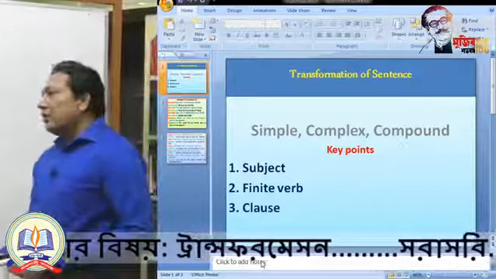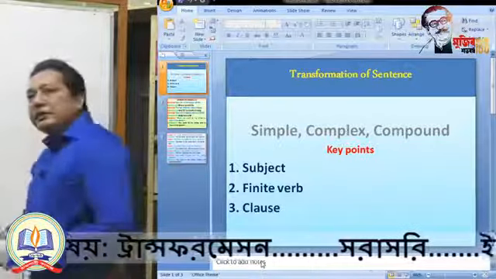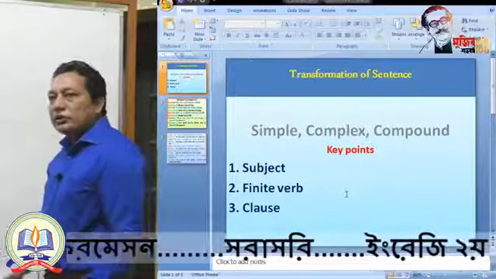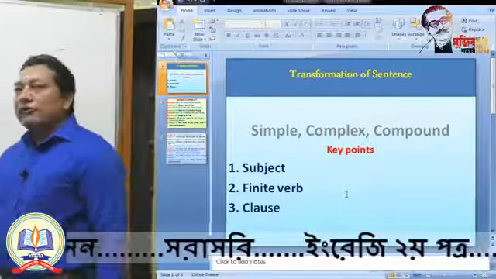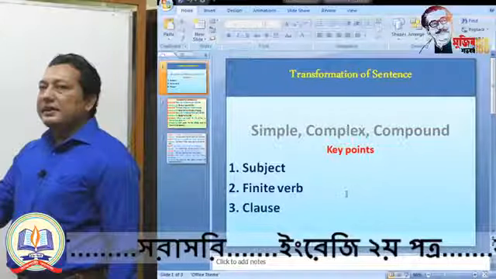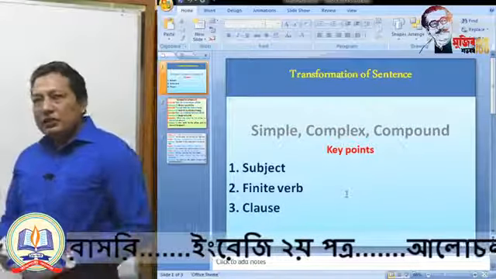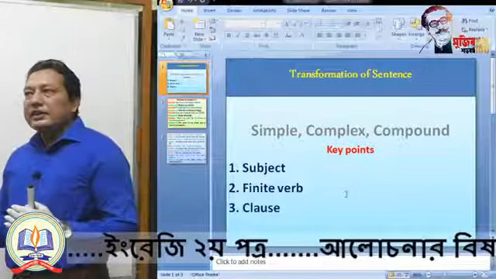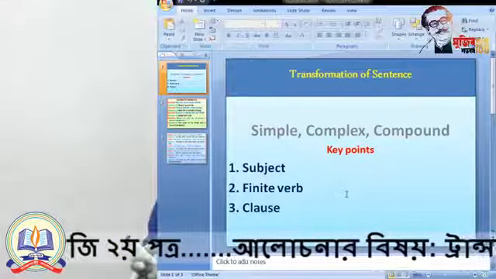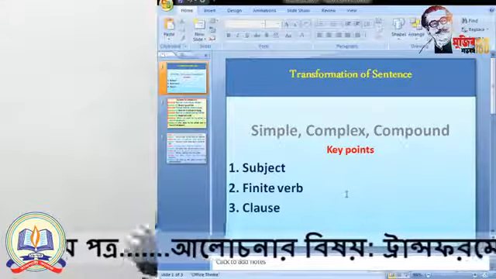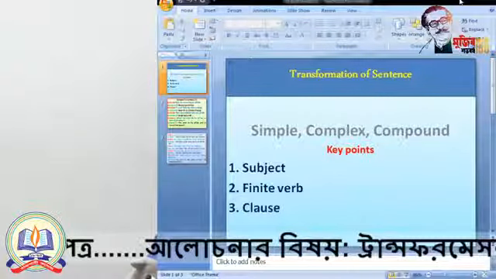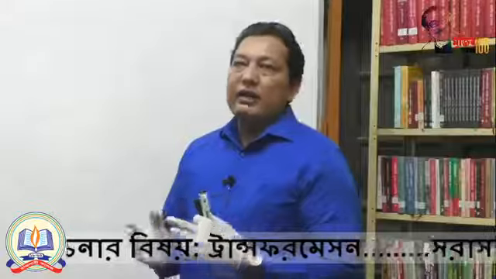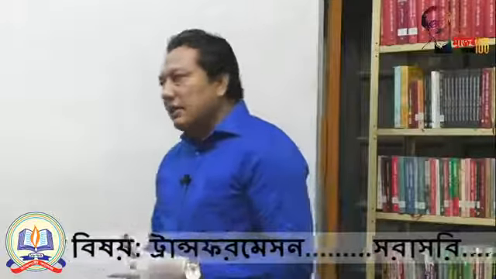In the last class, we learned about transforming from simple to complex and complex to simple. Today, I would like to focus on changing from compound to complex and complex to compound. In these two kinds of sentences, you will get clauses connected with conjunctions. In a complex sentence you will get subordinating conjunctions, and in a compound sentence you will get coordinating conjunctions. By using these two conjunctions, you can make complex and compound sentences. So it is a very common thing.